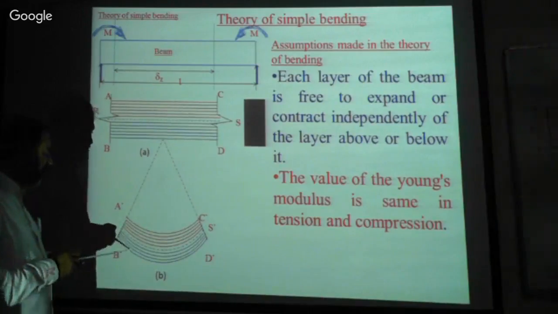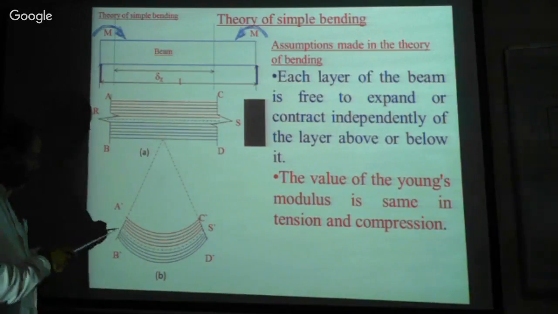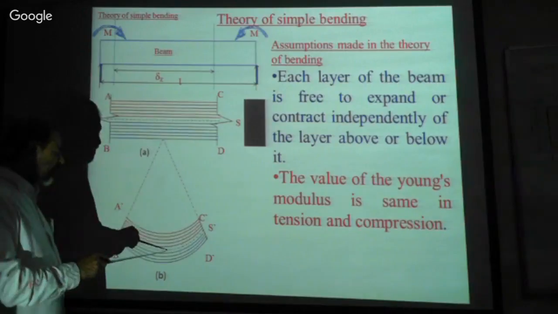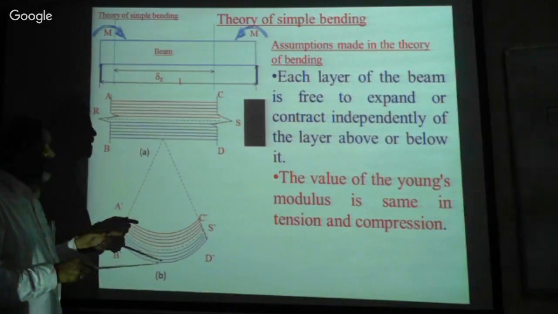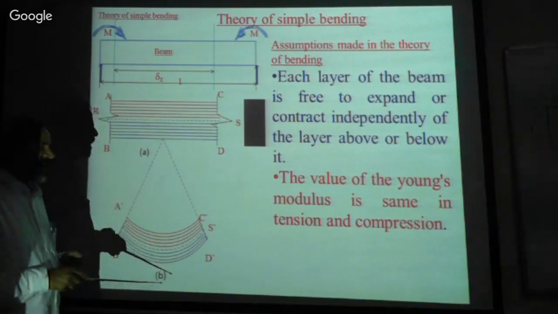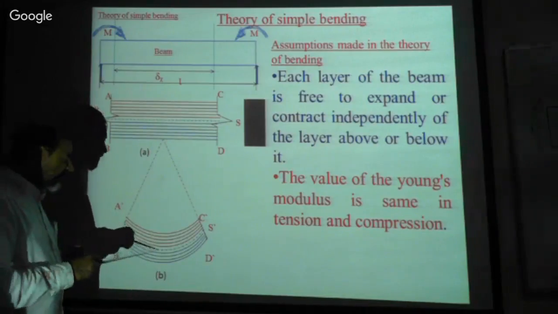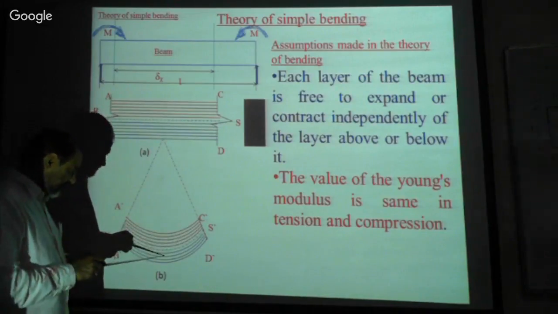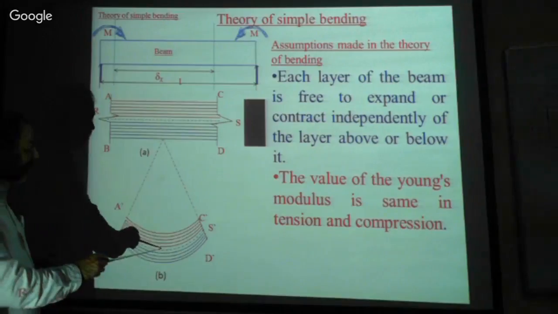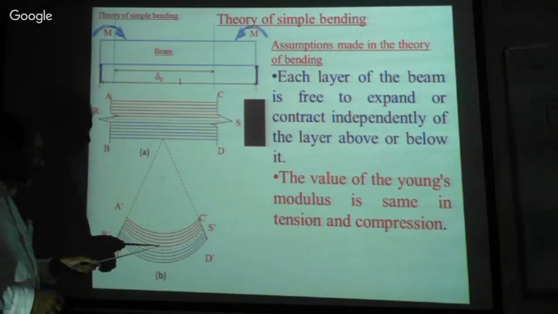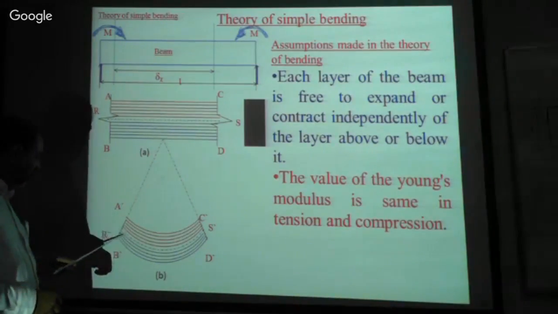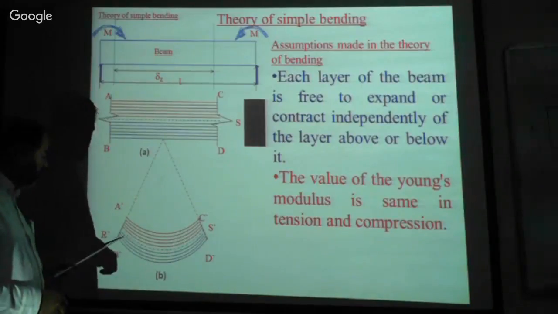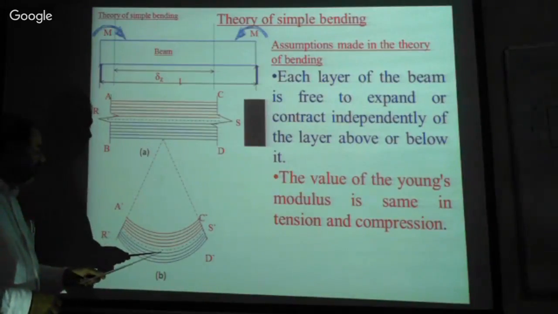When this layer is expanded, it means there is a stress induced in the material, is it not? In the layer, stress is induced in the material, and this stress is tensile stress. The stress is induced against tension, that is tensile strain. That is tensile stress.